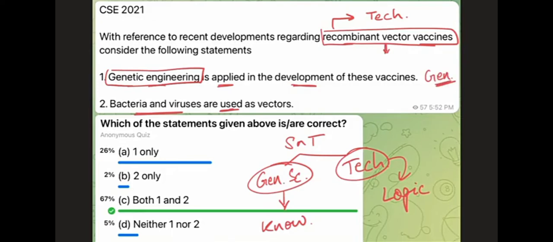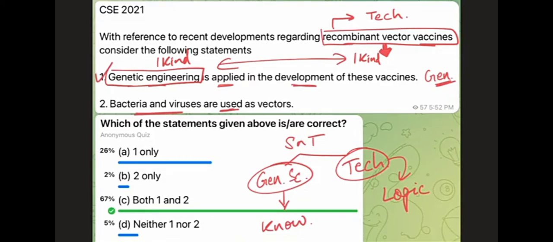So recombinant vector vaccines, although we can't be sure about what all is covered under them, we can assume that there might be multiple kinds of recombinant vector vaccines, and genetic engineering also has multiple dimensions. So even if we have one kind of vector vaccine that can be made by using one kind of genetic engineering technology, this statement will be correct, and the possibility of having this match is high. The probability is high. So the first statement is most likely correct.